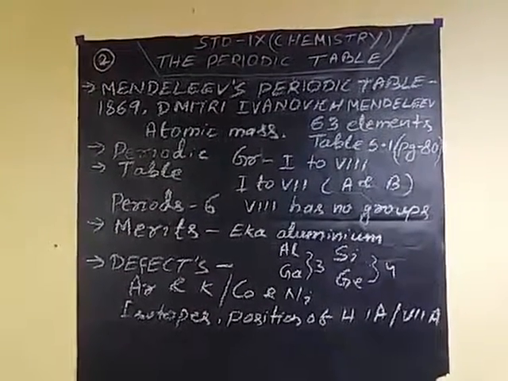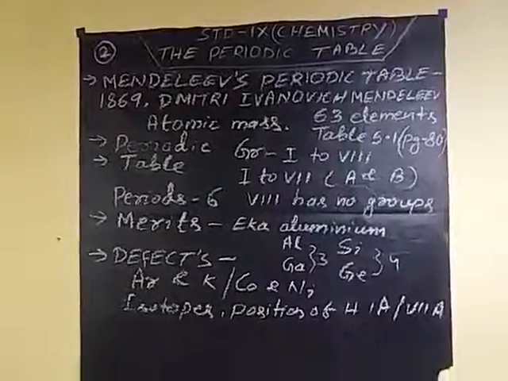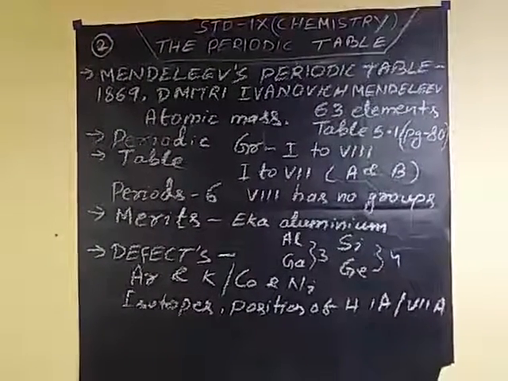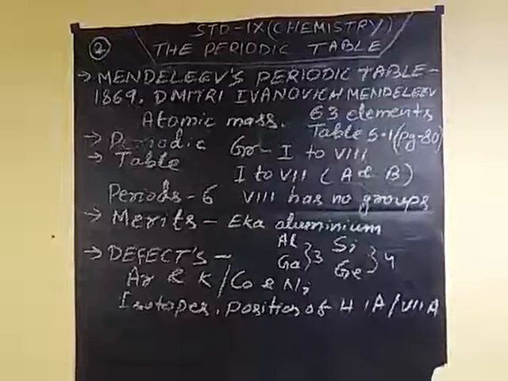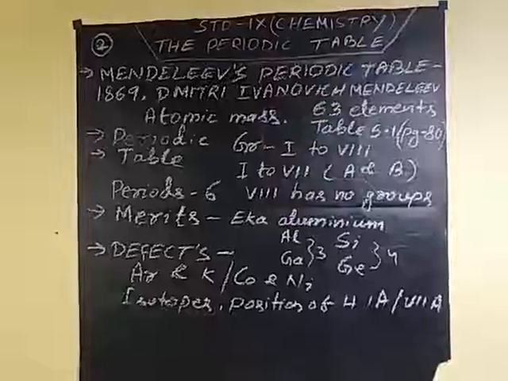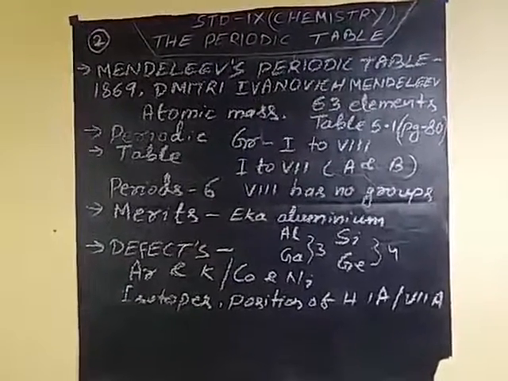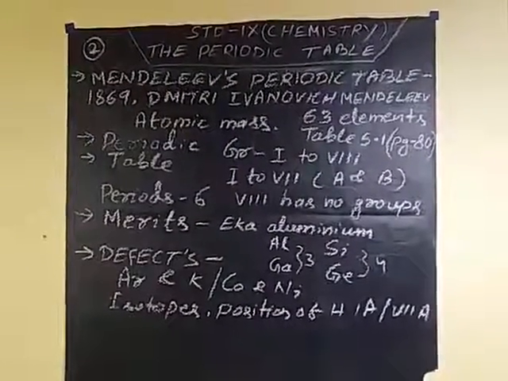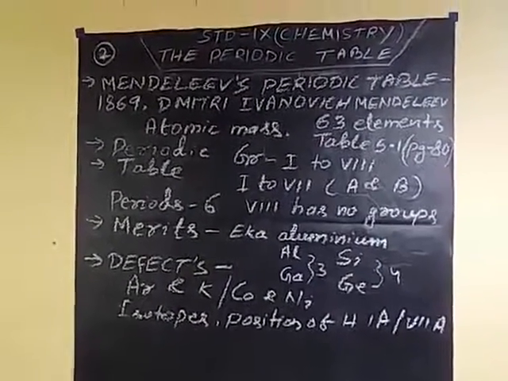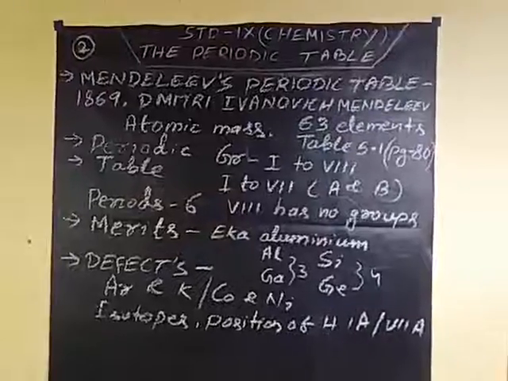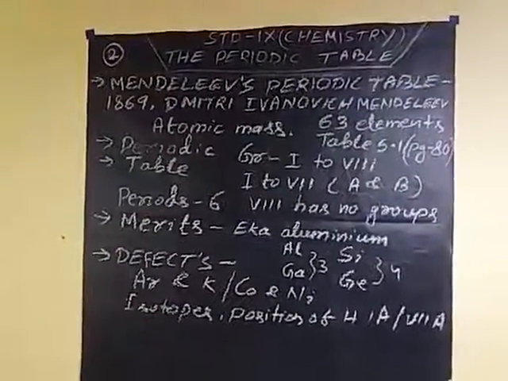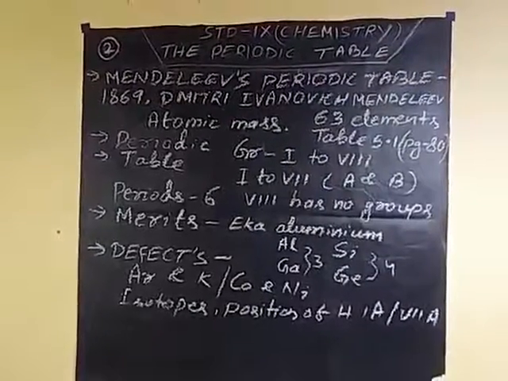Another is grouping of chemically dissimilar elements: copper and silver are placed with alkali metals lithium and sodium in one group, though they are chemically dissimilar. Another is separation of chemically similar elements, then electron arrangement, and the position of hydrogen. Hydrogen is placed in 1A or 7A, though hydrogen possesses positive charge in HCl but negative charge in sodium hydride.